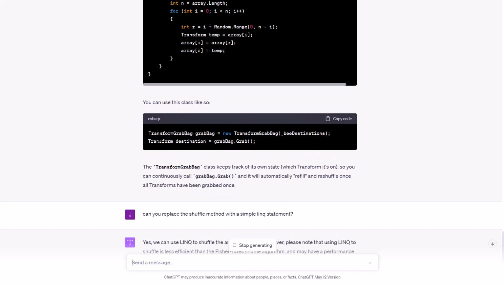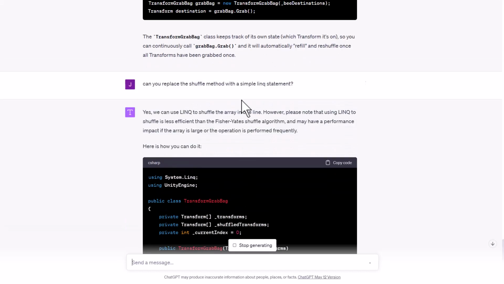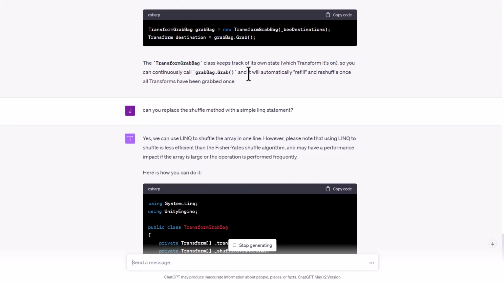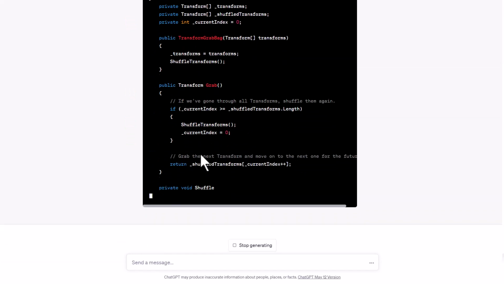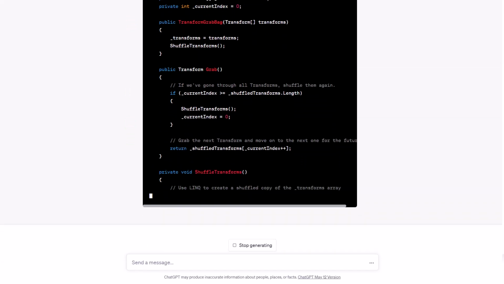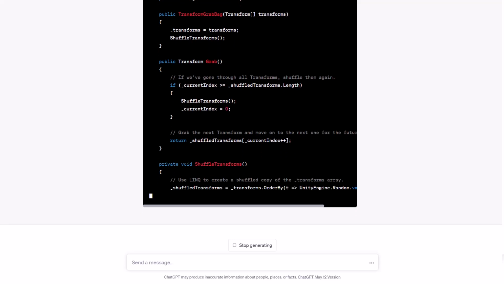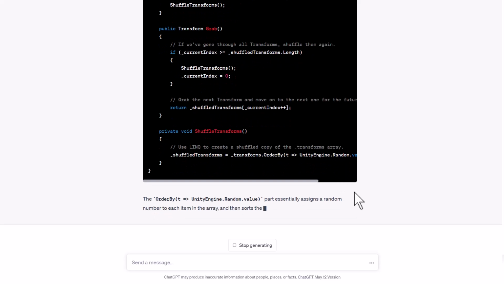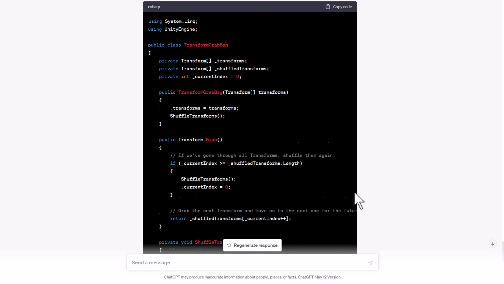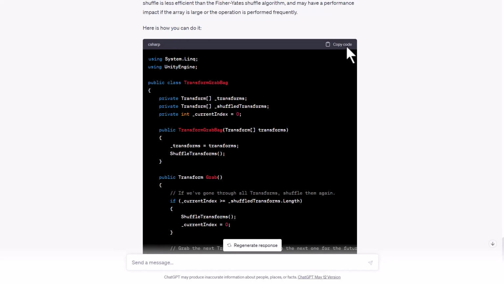So here you create a grab bag and then just get a destination out of it. I like this a lot more than I like having all of that extra code inside of our BEncounter. Since this code is going to be responsible just for randomly picking transforms, we can now use this anywhere. We could use it for anything that needs to pick a random transform or a shuffled transform that needs to follow the same rule. And we don't have to clutter up our BEncounter code again.